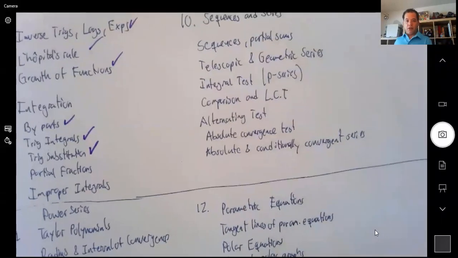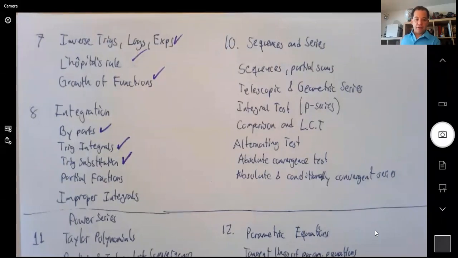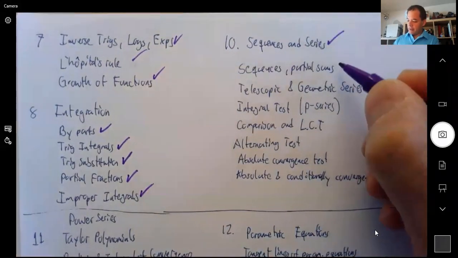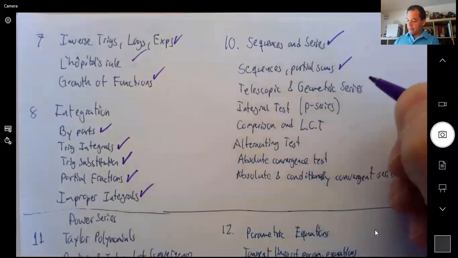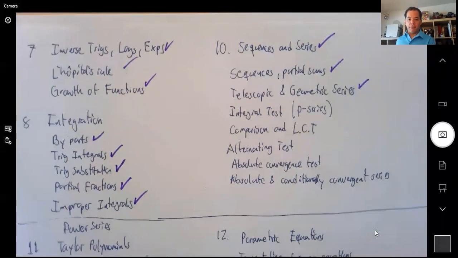All right, so let's see where we are. This is our list of topics that we were working on. And last time we did all the integration, so all of these topics are done. We did a little bit of sequences and partial sums, and the telescoping and geometric series. So this is where we are, and we'll continue working on these problems today.